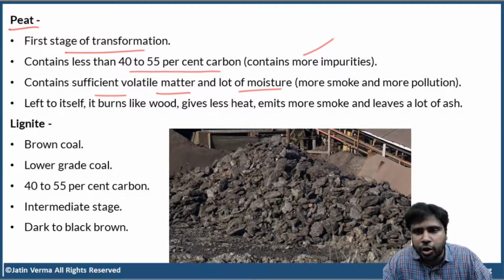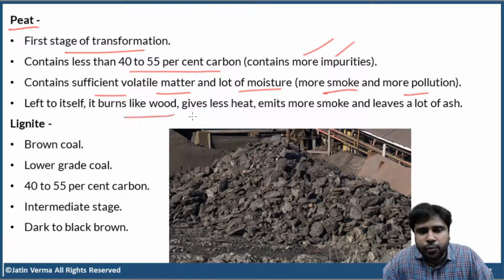So, when you burn peat, you get more smoke and more pollution but less heat. Why do we burn coal in the first place? We need heat, right? Thermal energy. But if you burn peat, you get less heat, but you get more smoke and pollution, because peat contains a lot of impurities. Okay?